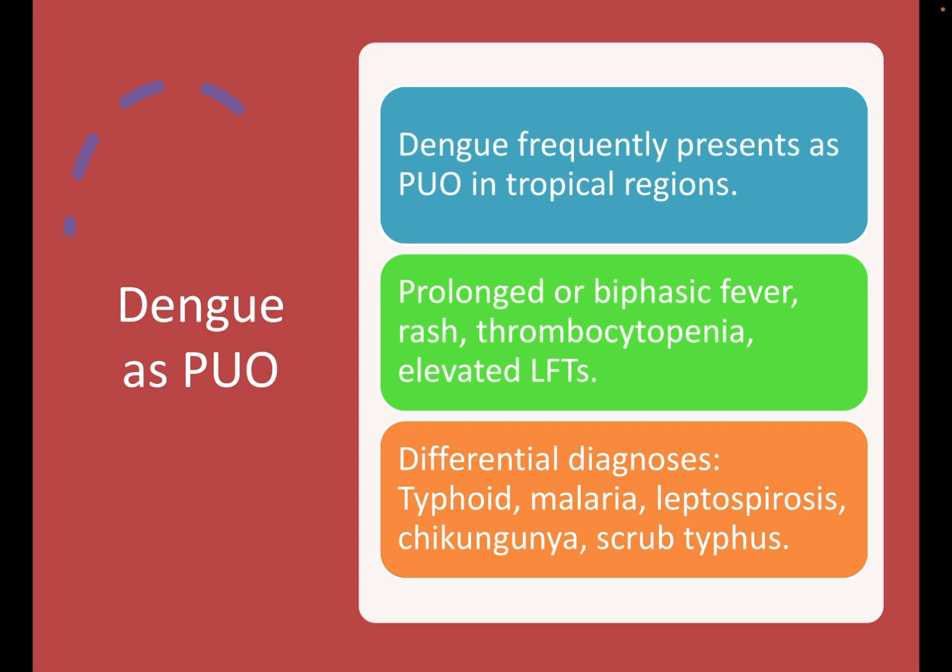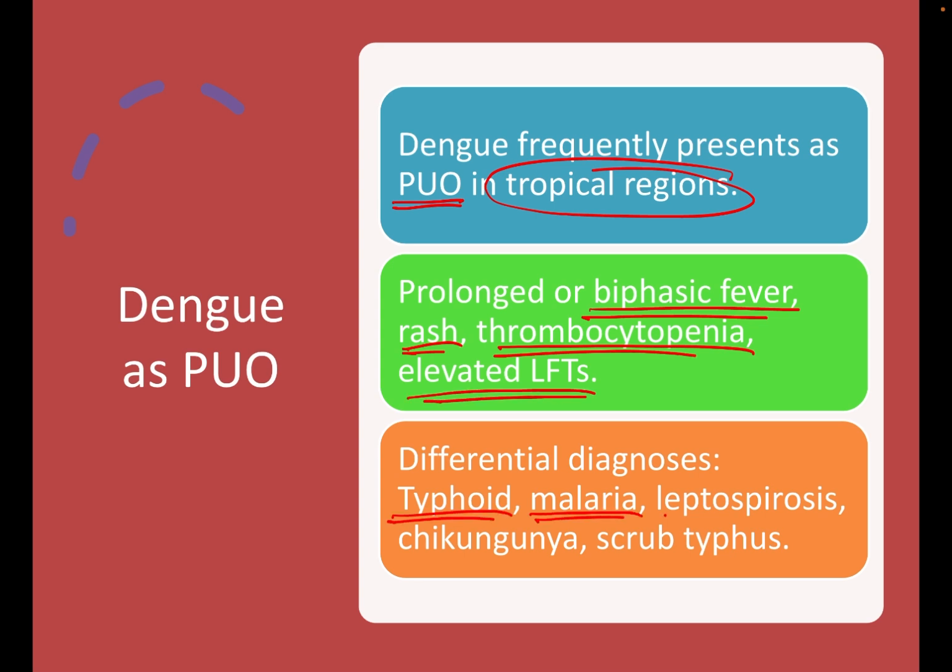Dengue frequently presents as pyrexia of unknown origin in tropical regions, with prolonged or biphasic fever, rash, thrombocytopenia, and elevated liver function tests. Differential diagnosis includes typhoid, malaria, leptospirosis, chikungunya, and scrub typhus.